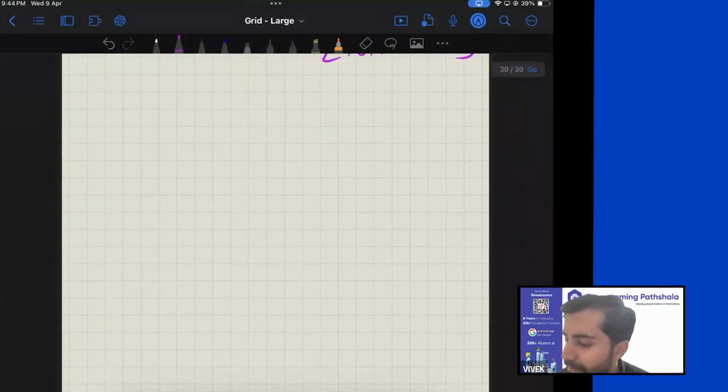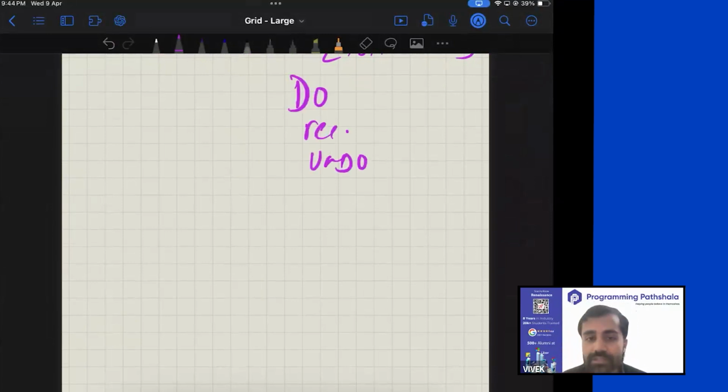Okay, so the idea of backtracking is pretty simple. Do, recurse, and undo. So whatever changes you have made, you are supposed to undo that change when your job is done. That's it. For example, if you had an array which contained 1, 2, 3.